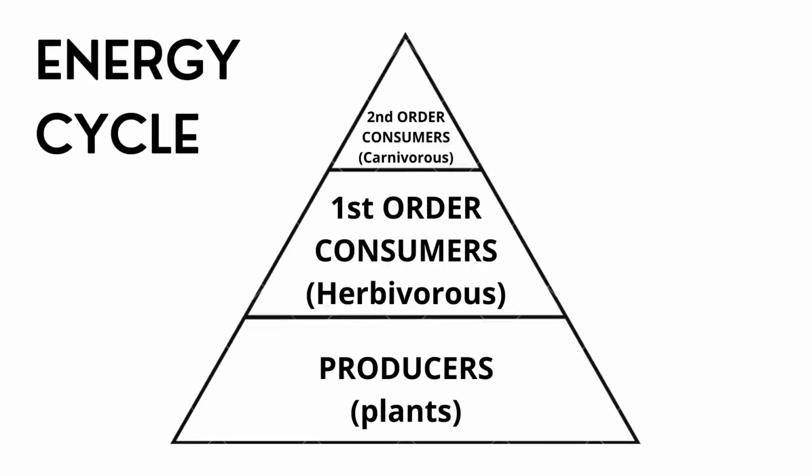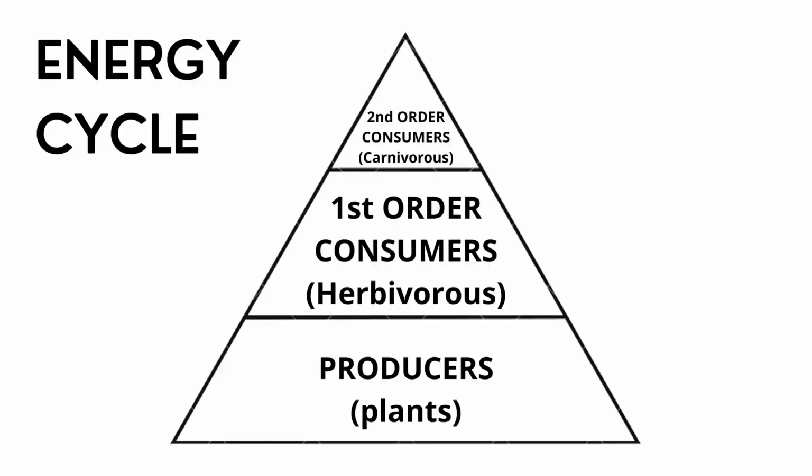It can be depicted in the form of a food pyramid or energy pyramid. At the bottom lie the producers. The plants are the producers, as they can grow by converting the sun's energy into different other components to satisfy their needs. And above them, in the middle portion, lie the first order consumers or herbivores. They are known as the first order consumers because they use the plants as their food. And in the apex portion lie the second order consumers or carnivores. They are second order consumers because they depend on herbivores, who are the consumers which depend on plants.